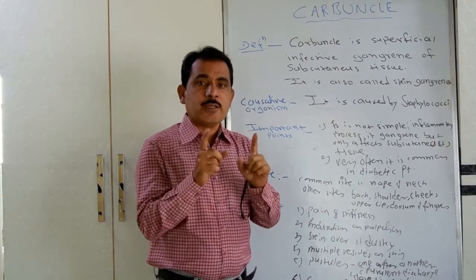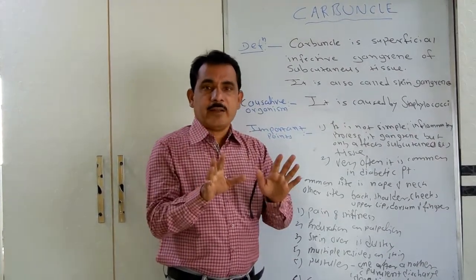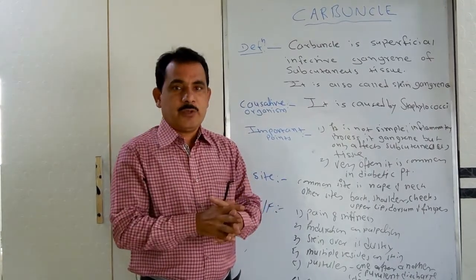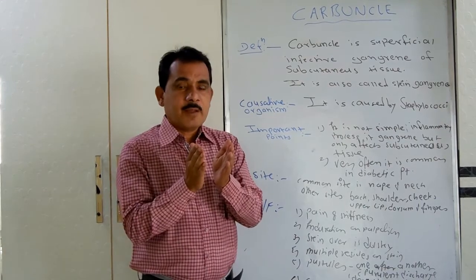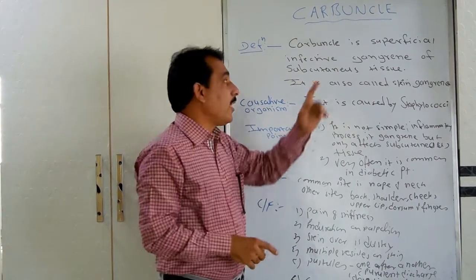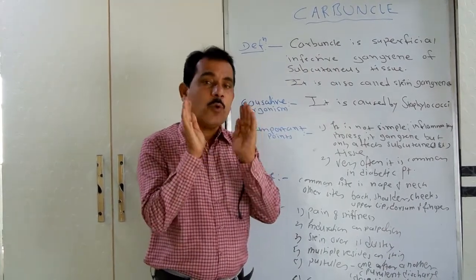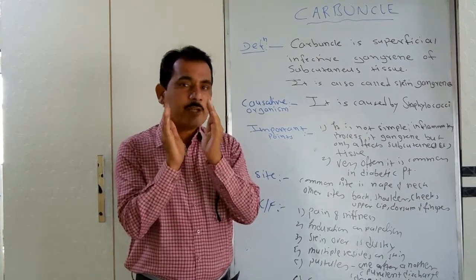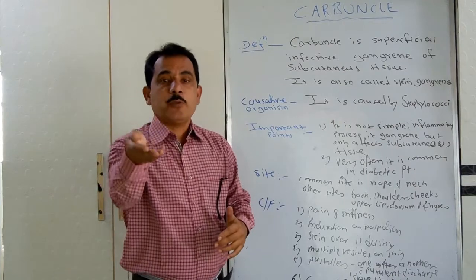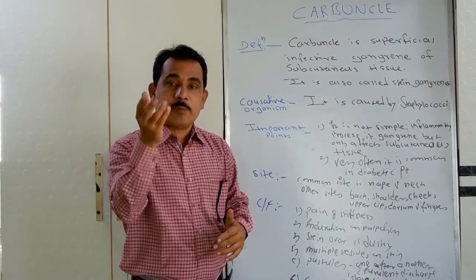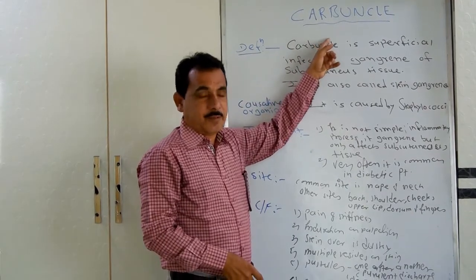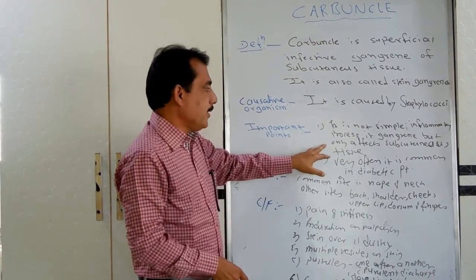But this gangrenous process only affects the subcutaneous tissue. It doesn't go beyond the subcutaneous tissue. That is the difference between gangrene in general and the carbuncle. It is also gangrene, but it's only limited to the skin and subcutaneous tissue. It doesn't spread beyond the subcutaneous tissue. That's why it is called carbuncle. First point.